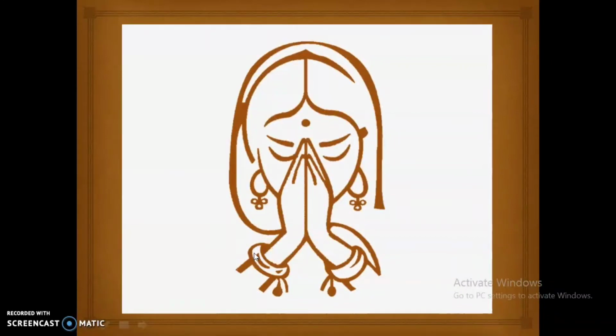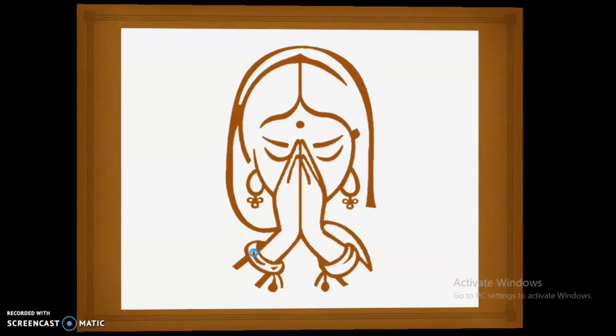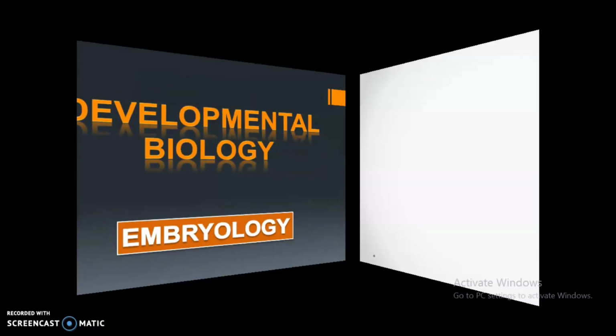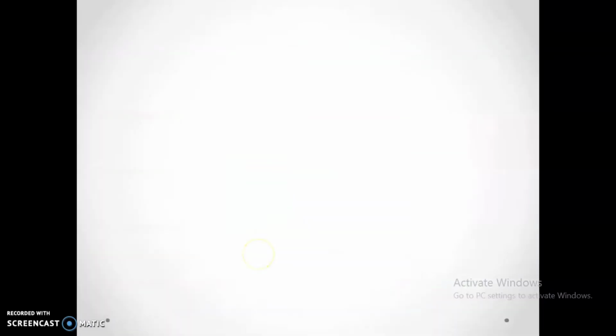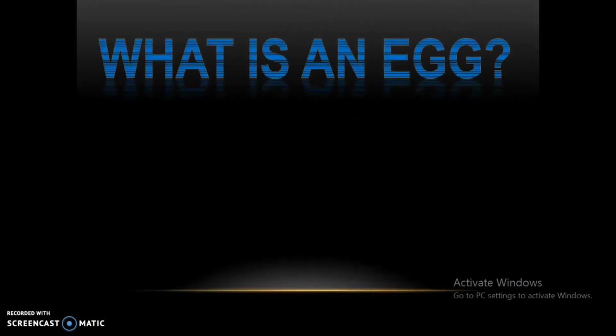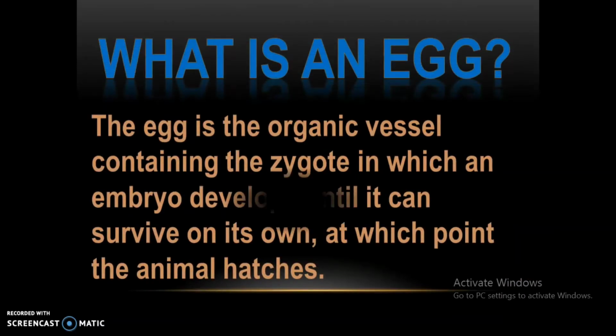Today we will be learning about eggs and their types, which is related to developmental biology, that is embryology. Now first let us understand what is an egg. The egg is an organic vessel containing the zygote in which an embryo develops until it can survive on its own, at which point the animal hatches. So this is an egg.